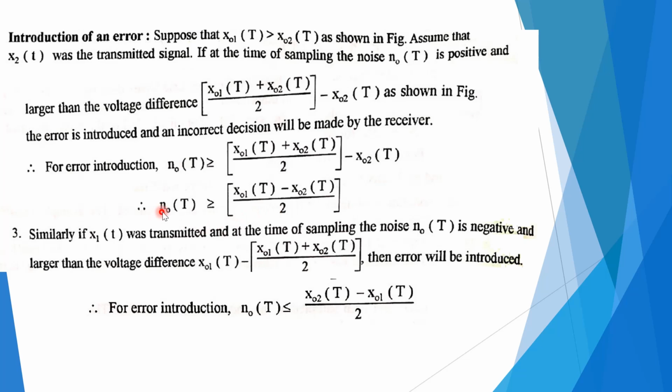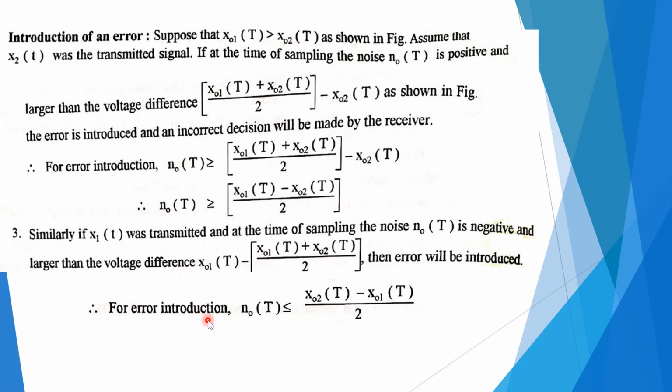Now we can rewrite this, that is NO of t is greater than or equal to XO1 of t minus XO2 of t. So we can find out easily the change in the two equations, here we are having a plus sign, here we are having minus, because this subtraction will be done. And so the noise can be represented as XO1 of t minus XO2 of t divided by 2.